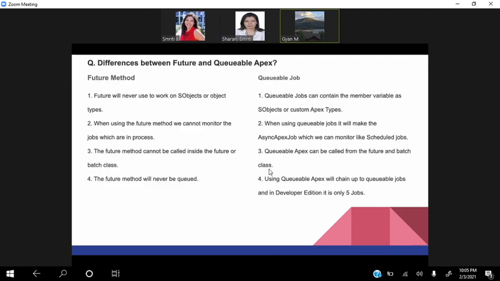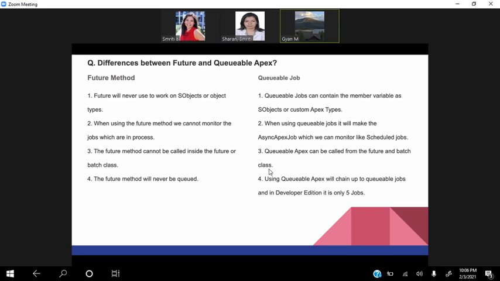We'll go for the question, and this is the last question for today. The difference between future and queueable Apex. This is one of the most commonly asked questions. In a future method, we can never pass sObjects. We can only pass primitives and collections of primitive values. But with queueable, we can pass sObjects. Then, with future, we cannot monitor using the job ID. We have to go to Apex Jobs in Setup and filter it out, because we don't get the job ID.